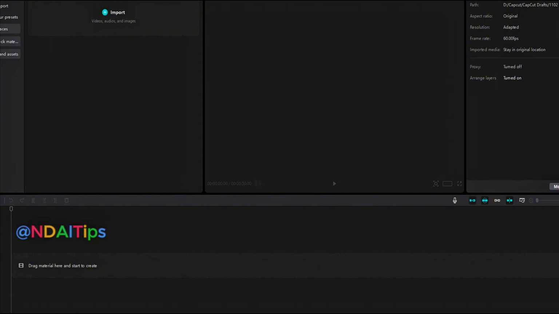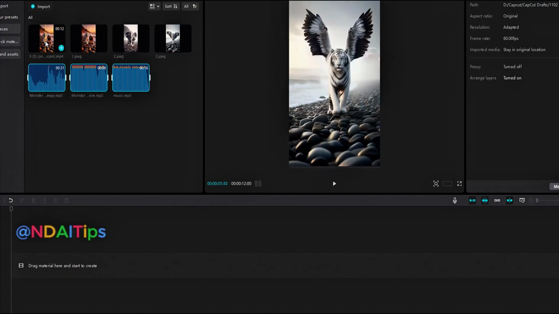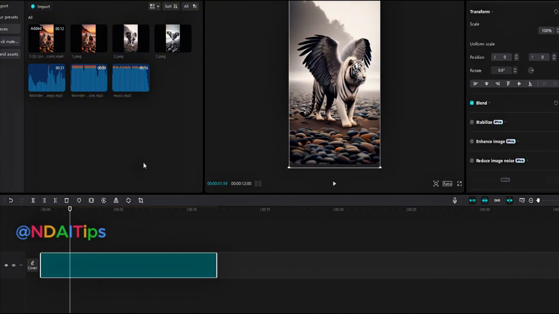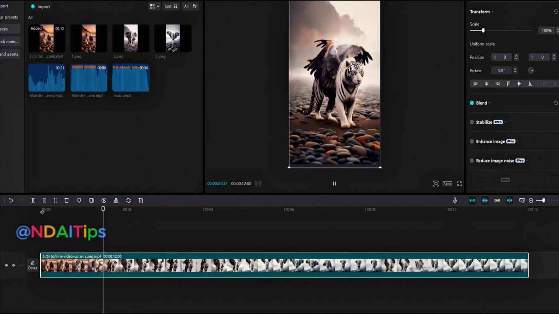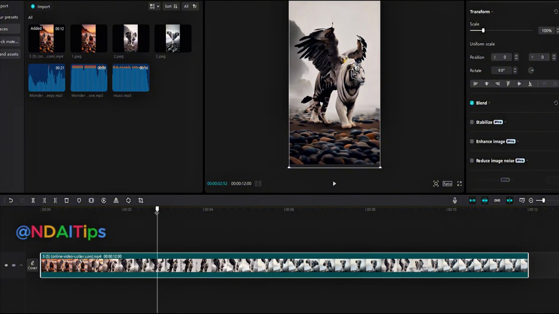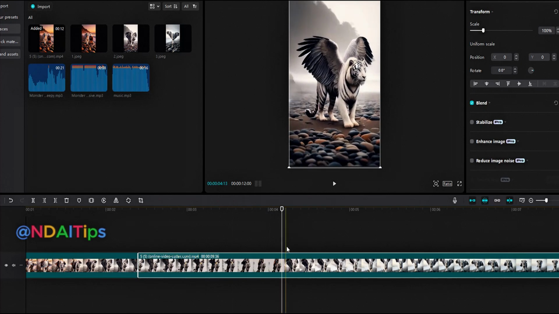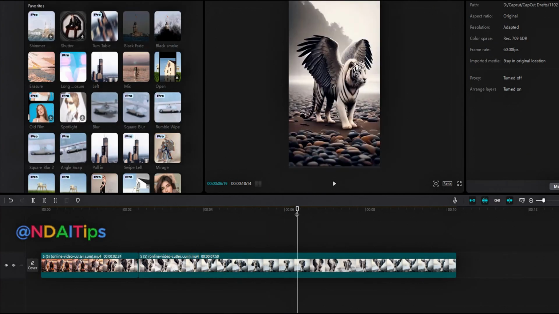So, I have all the materials needed to create the video. To edit the video, I use CapCut software, or you can use any other video editing software. Drag and drop the video and audio files into CapCut. This part of the video is a bit faulty, I will cut it out along with this section.